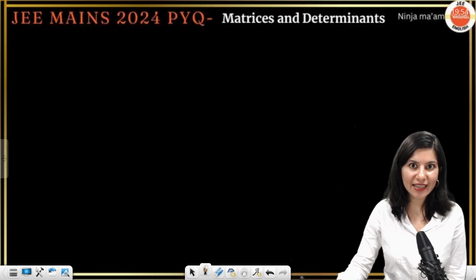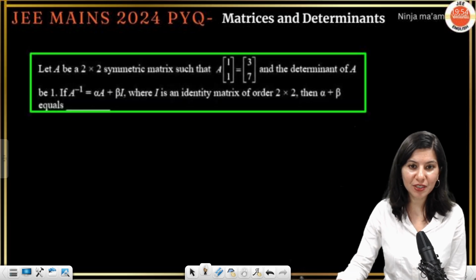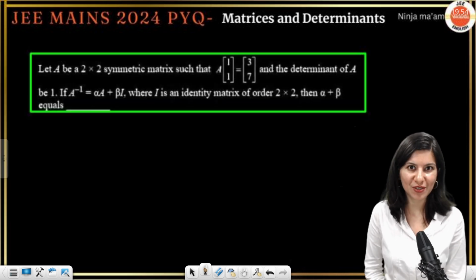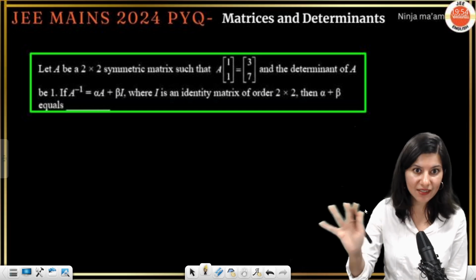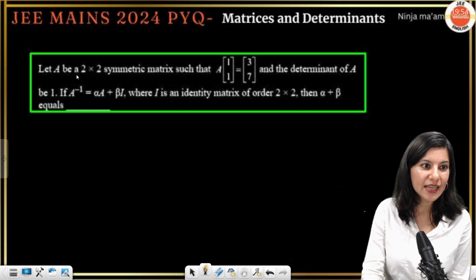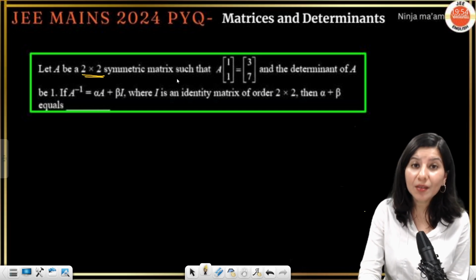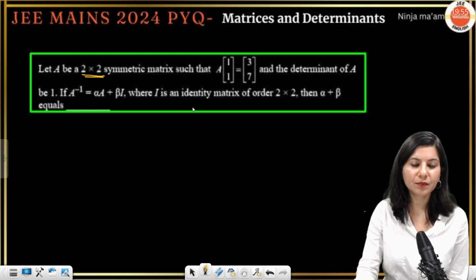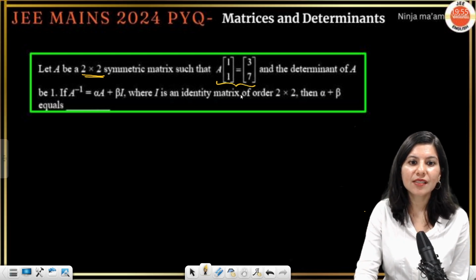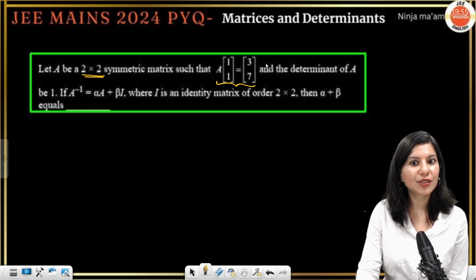The concept is clear, I guess. Characteristic polynomial, especially the shortcut part. And now one more question. I have categorized the questions basically. A is a 2 cross 2 symmetric matrix which is given to us such that that 2 cross 2 matrix follows this particular condition.